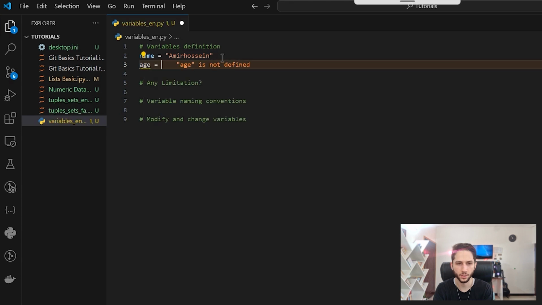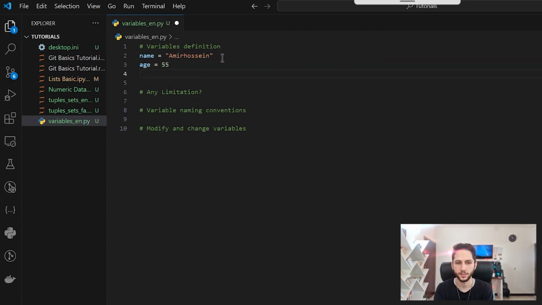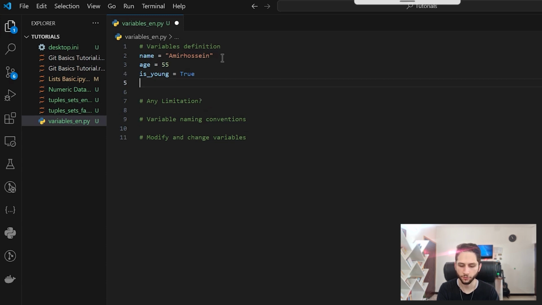We can save any data type in variables. For example, let's say age, I don't know, some 55, okay? Let's say is young, true, and that is a boolean. We can use booleans in variables. We can store booleans in variables too. We can store floats too.